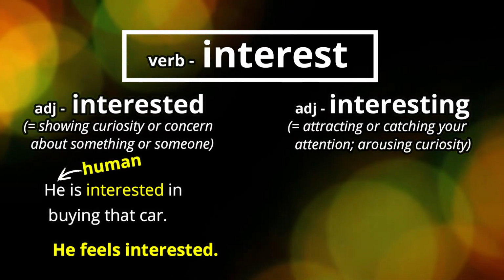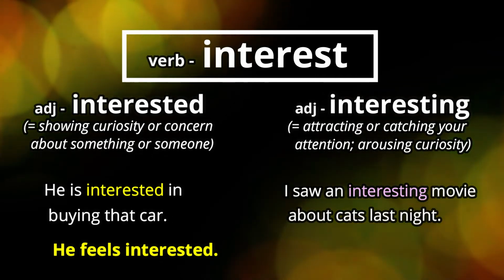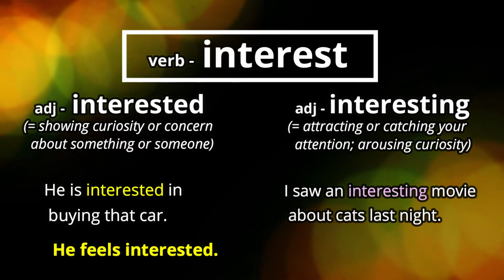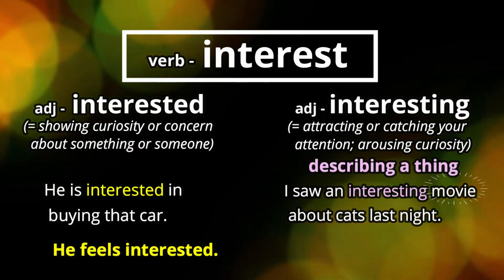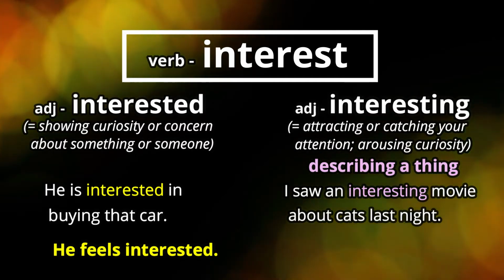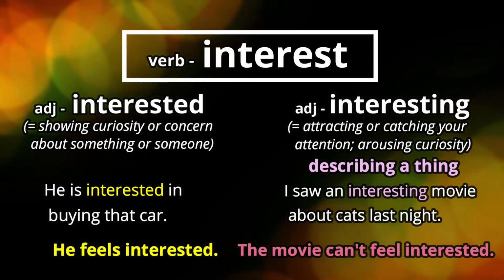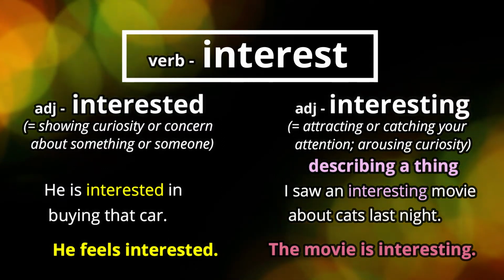In the next example, with the ing, I saw an interesting movie about cats last night. So we're talking about what? The movie, right? We're describing a thing. So we use the ing, right? The movie can't feel interested, okay? The movie is interesting. All right, now we're going to look at terrified and terrifying.